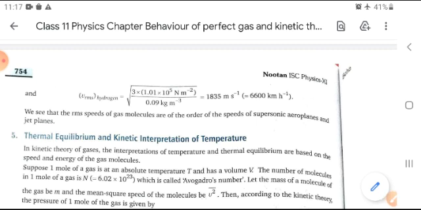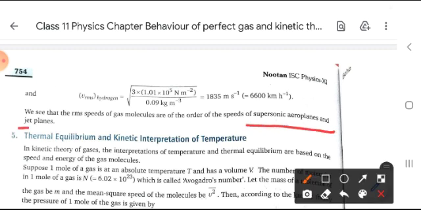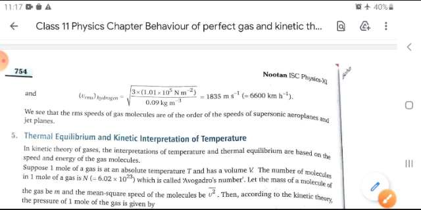We see that the RMS speed of gas molecules is of the order of the speeds of supersonic aeroplanes and jet planes. This is important for you.